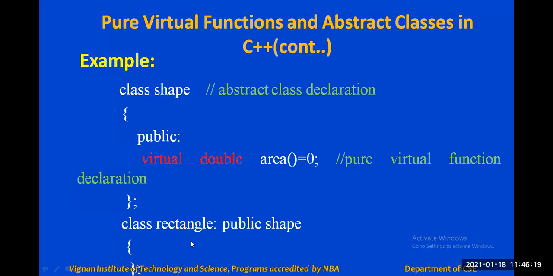So in class rectangle, we can implement the area function, because the name rectangle gives a specific shape. We know the formula of a rectangle, and by using that formula we can implement the area function within the class rectangle here. Right? Is it clear?